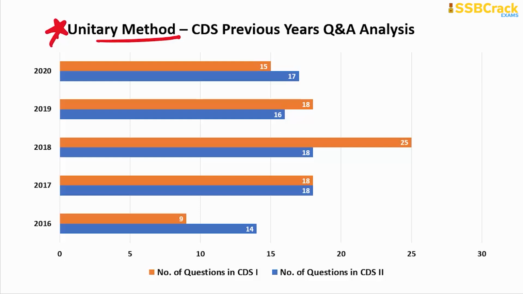I will now explain the study plan for the same, but first of all have a look at the CDS previous year's Q&A analysis: the least questions so far were 9 in number on this particular topic and the maximum were 25. So questions ranging between this range, that is 9 to 25, can easily be expected on this topic, unitary method. But to prepare for unitary method is to prepare for important subtopics. There are a total of 7 topics that come under the unitary method. What are they? Let's know them in the study plan.